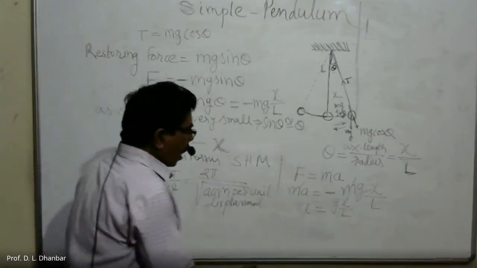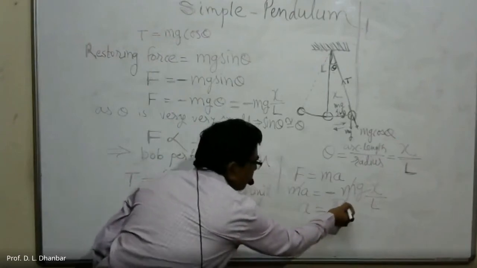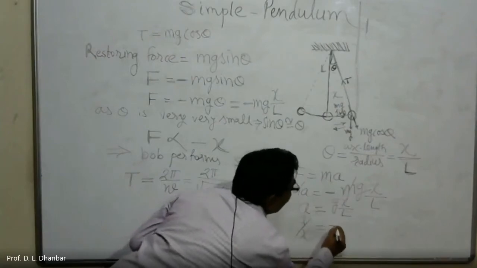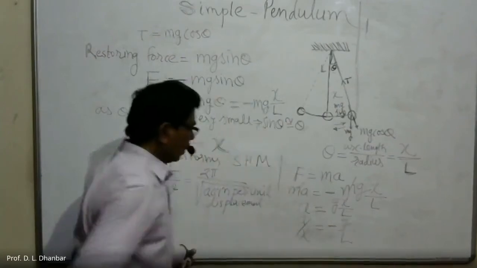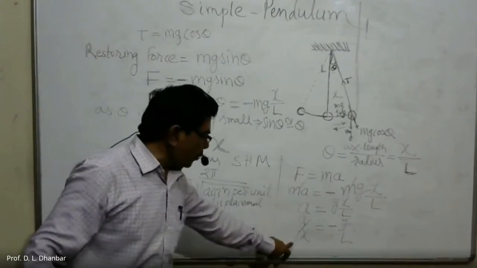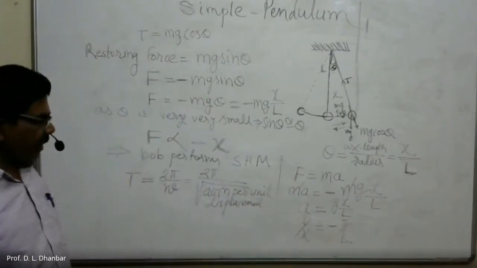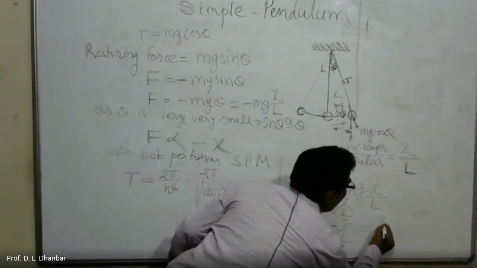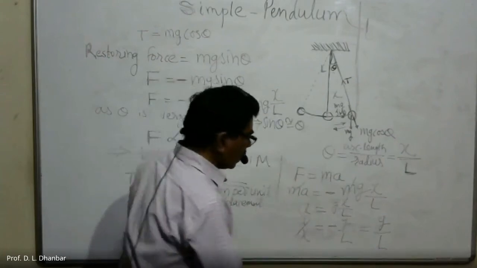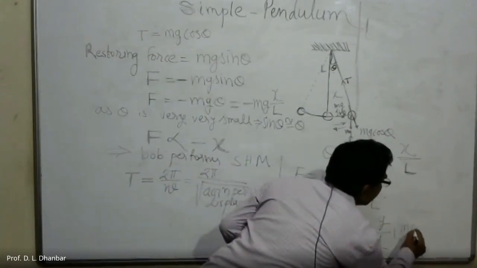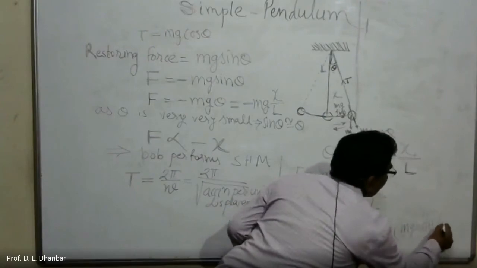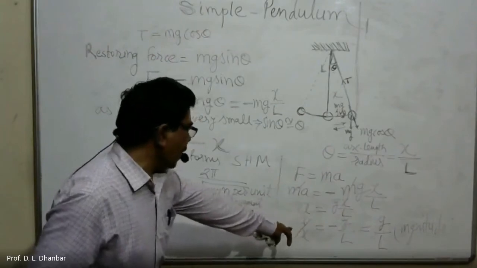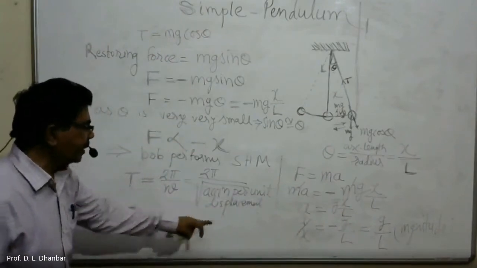Or acceleration per unit displacement, means if you transfer this x on the left hand side, you will get a by x is equal to minus g upon L. Means acceleration per unit displacement is nothing but minus g upon L. And if you consider only the magnitude, then this is equal to g by L. Considering only magnitude.